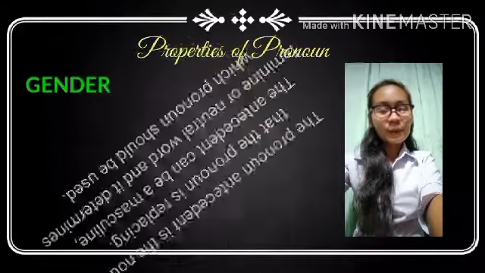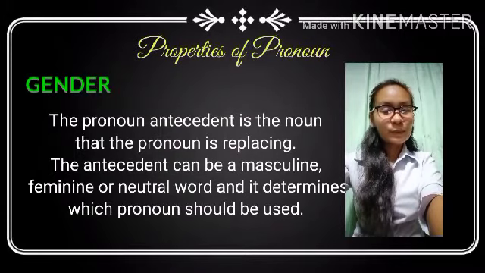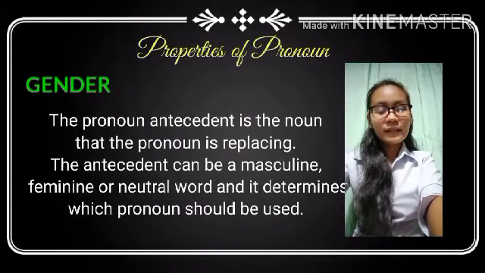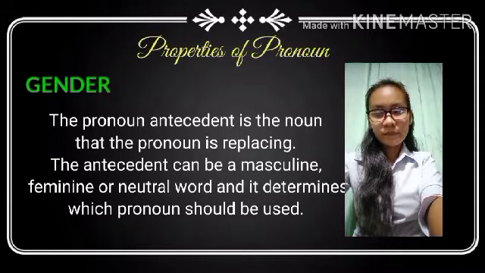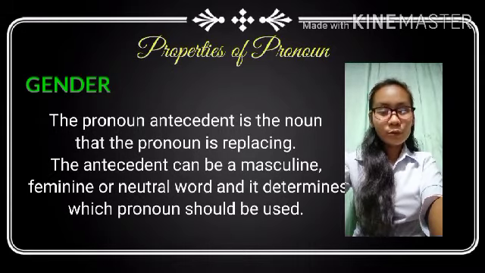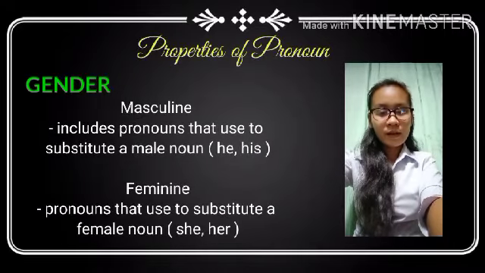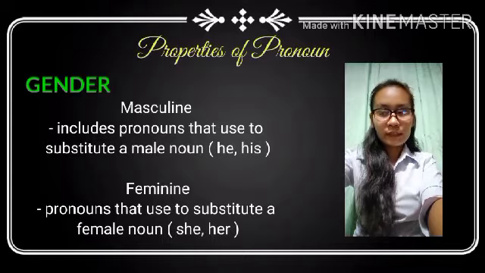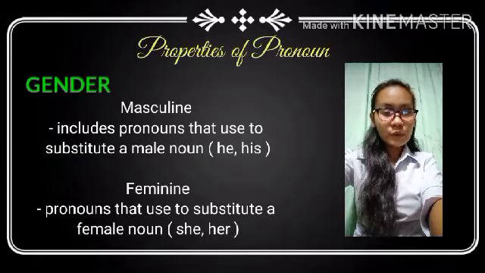Gender. The pronoun antecedent is the noun that a pronoun is replacing. The antecedent can be masculine, feminine, or neutral words, and it determines which pronoun should be used. Masculine includes pronouns that are used to substitute a male noun. Example, he and his. Feminine includes pronouns that are used to substitute a female noun, like she or her.